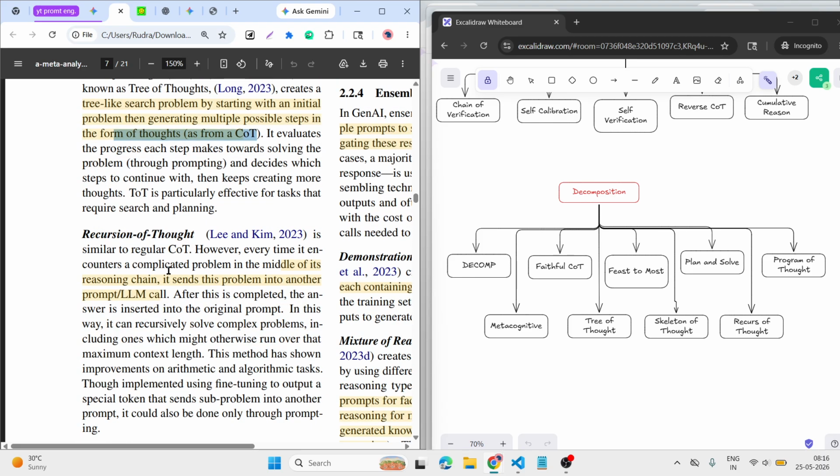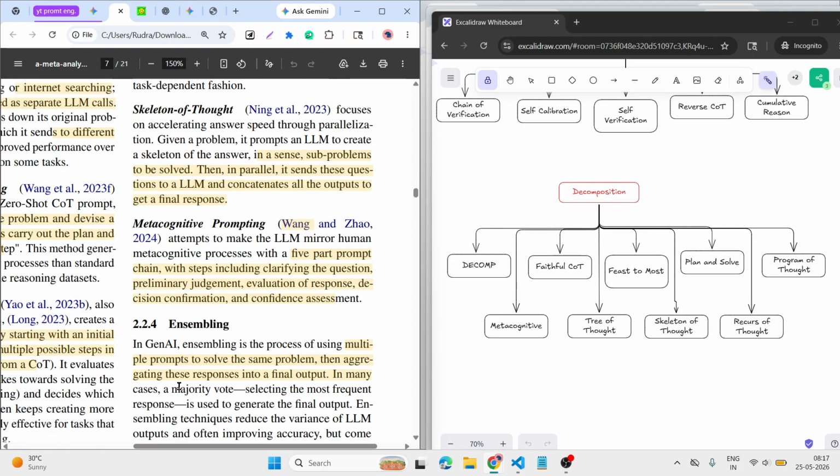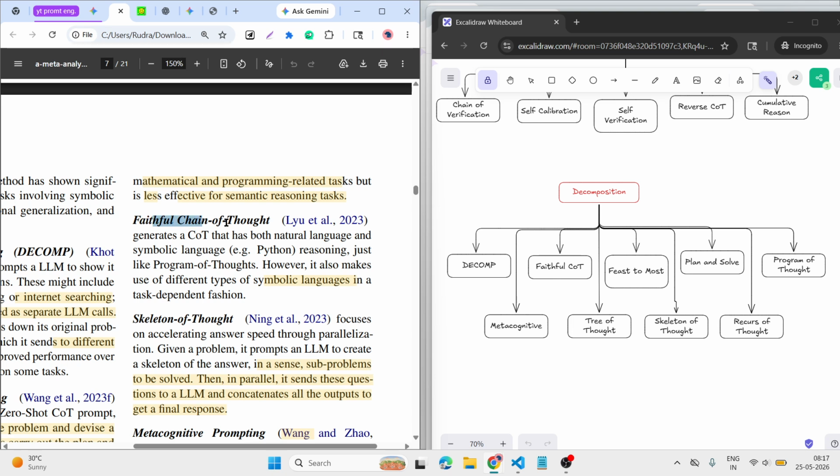Then recursion of thought. It means when we give a prompt to the LLM, in the middle of it, that problem is sent to another LLM, then the other LLM gives the output to the first LLM, and then it gives the result. Then faithful, simple symbolic language, useful like that.